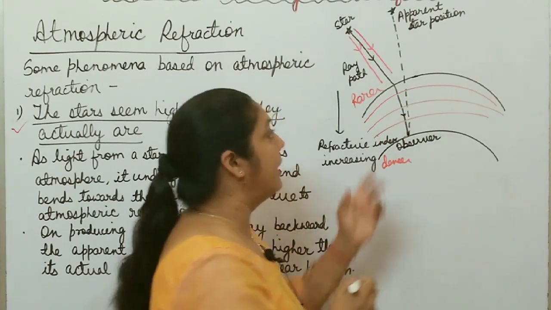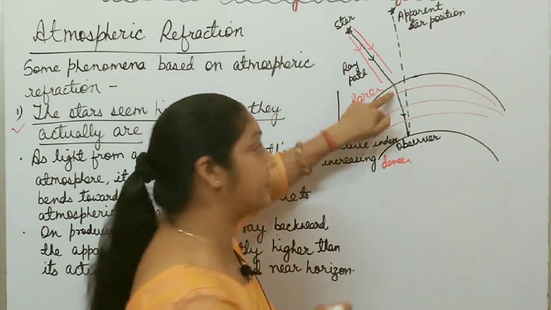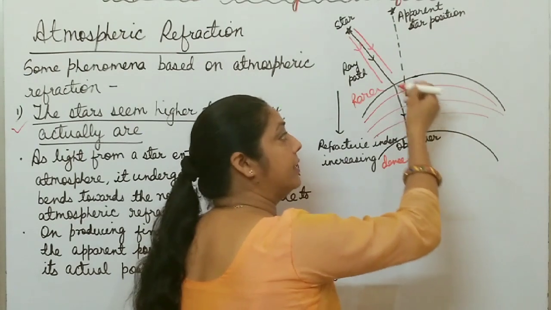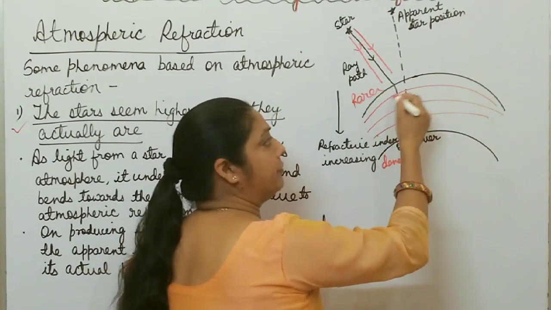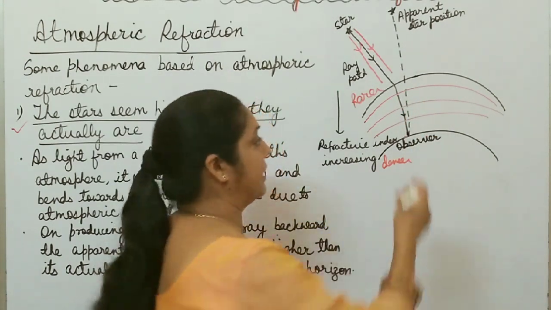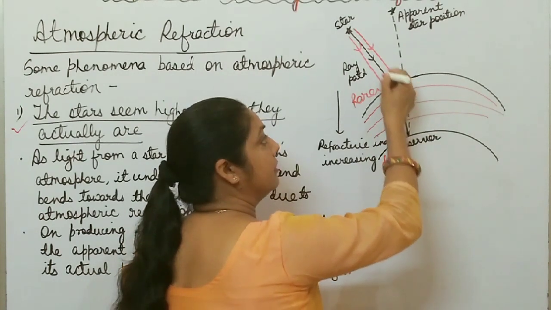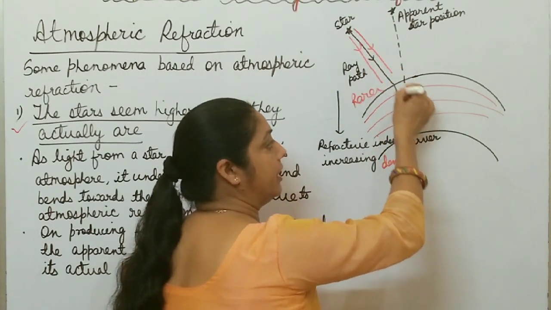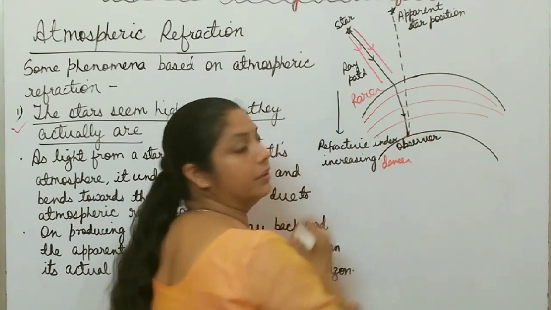So when light rays from the star enter the Earth's atmosphere, instead of going straight, they bend their path towards the normal, and at different layers the bending is different. It suffers multiple refraction inside the Earth's atmosphere, and instead of moving straight and reaching this point, it reaches this point on the Earth.